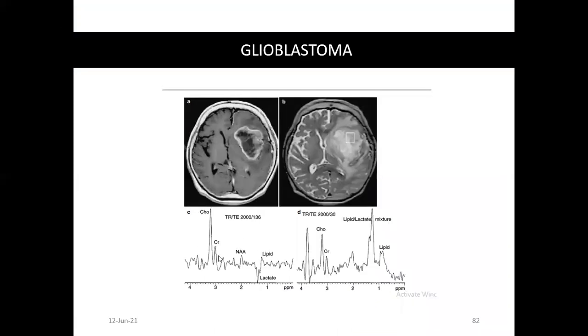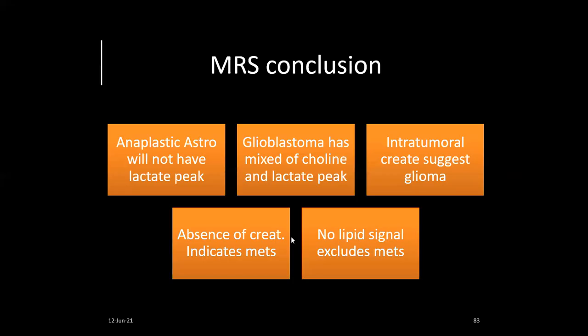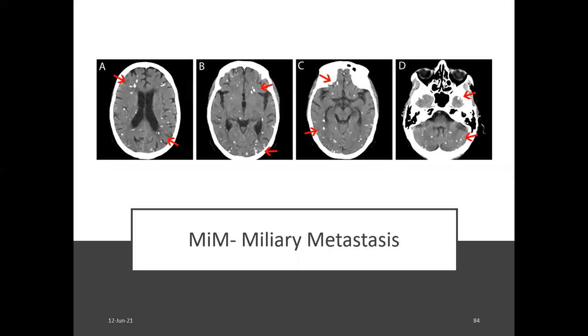In glioblastoma, choline and creatine are there, lipid may be there if there is necrosis, and it is a choline-lactate mixture. In MRS conclusion, anaplastic astrocytoma will not have a lactate peak because there is no necrosis. Glioblastoma has mixed characteristics, choline and lactate peak. Intratumoral creatine suggests glioma. Absence of creatine indicates mets. No lipid signal excludes mets. So these are the characteristics of the MRS pictures of glioma versus metastasis.